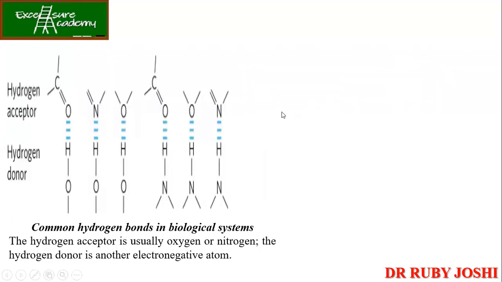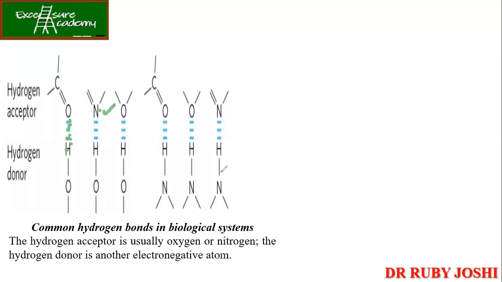So here you can see how hydrogen bonds are formed in biological systems. The hydrogen acceptor is usually oxygen, or it can be nitrogen also, and the donor is another electronegative atom. So here in the figure, oxygen है, यहाँ पे hydrogen है आपका, तो यहाँ पे ये आपका hydrogen bond बन रहा है. So also with nitrogen it can form, right?